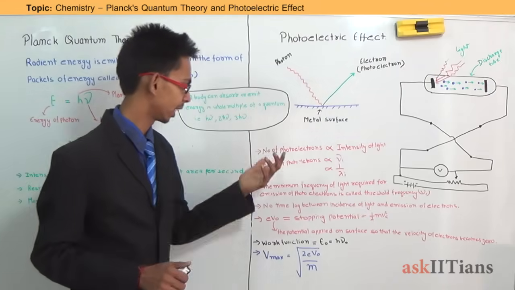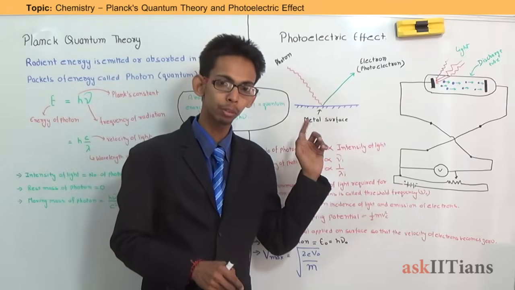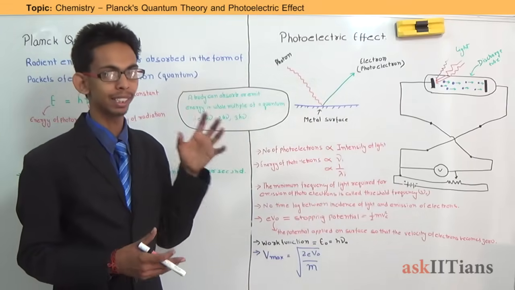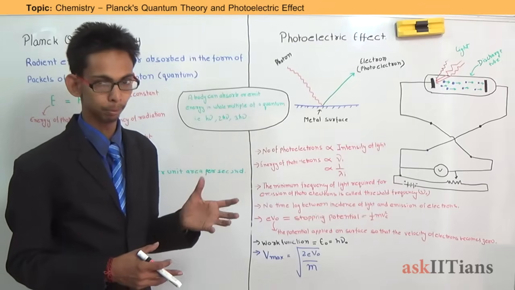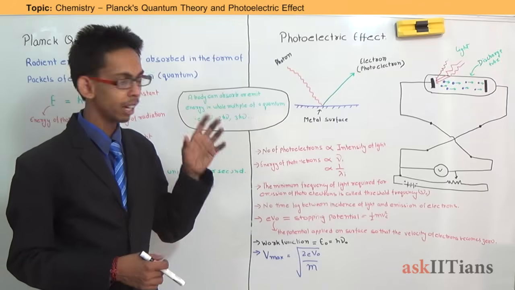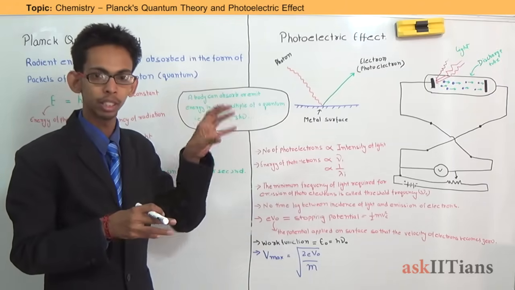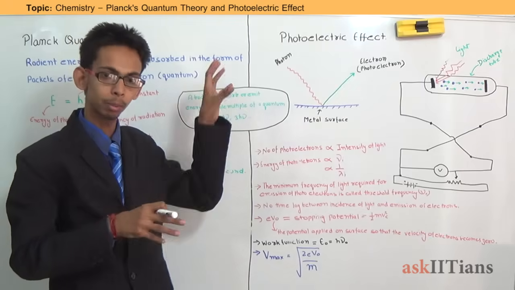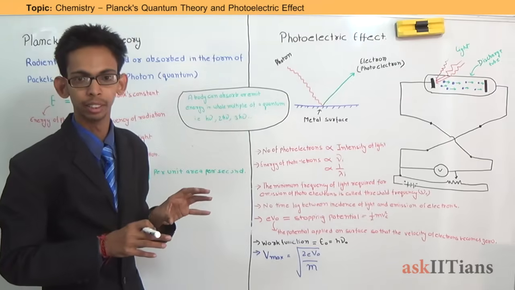Another thing, as we discussed: the number of photoelectrons. What is intensity of light? Intensity of light is the number of photons per unit time. And the number of photoelectrons depends on the number of photons. That means the number of photoelectrons depends on intensity.